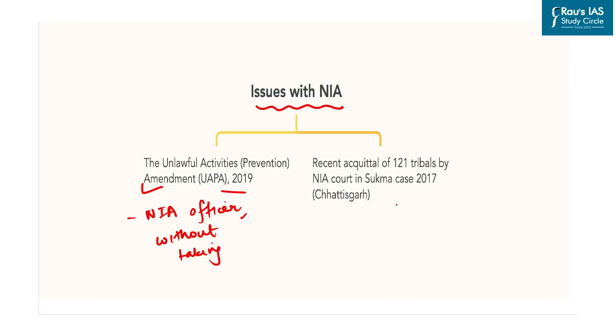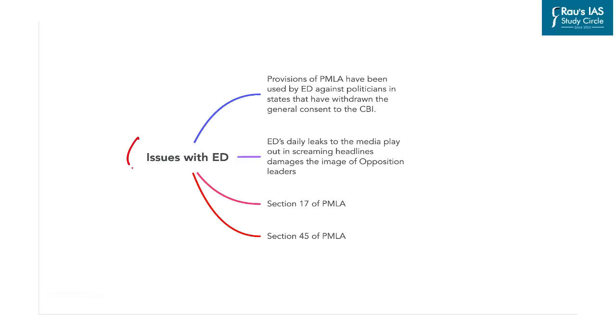Further, there has been a growing trust deficit between the people and the NIA, and this was proved by the recent acquittal of 121 tribals by the NIA court in Sukma, Chhattisgarh, as there was imposition of Unlawful Activities Prevention Act without sufficient proof by the NIA, and these tribals were acquitted after 5 years of imprisonment, which widens the already existing trust deficit with the forces. Now moving on, the issues with the working of ED are also important.